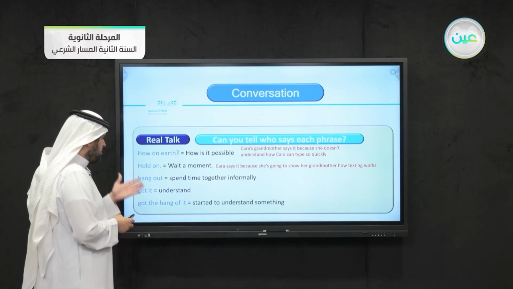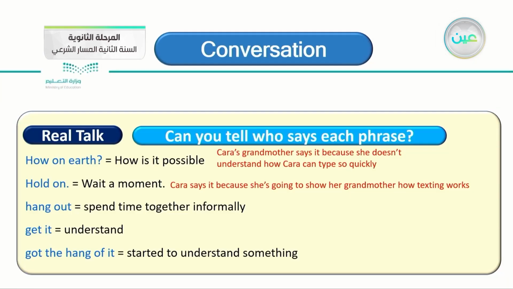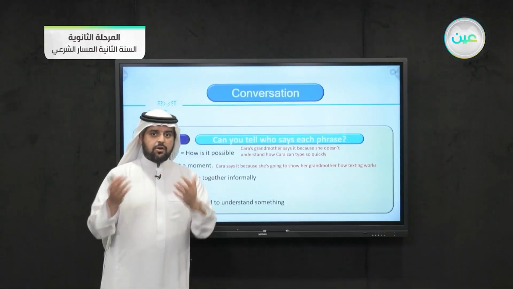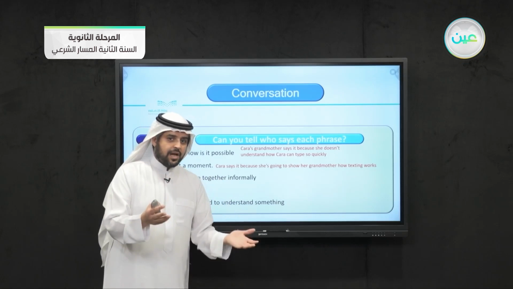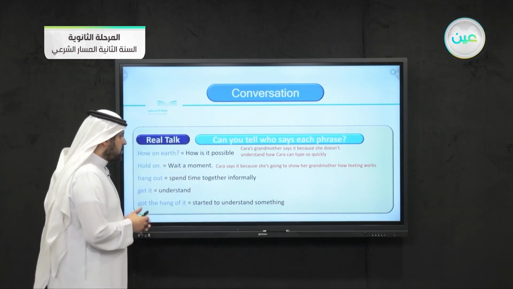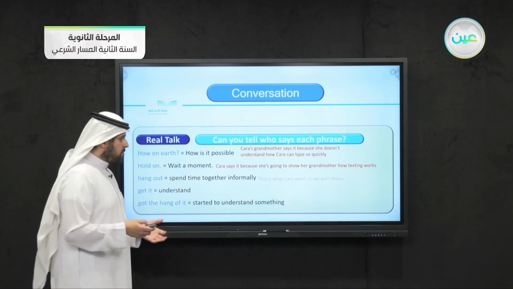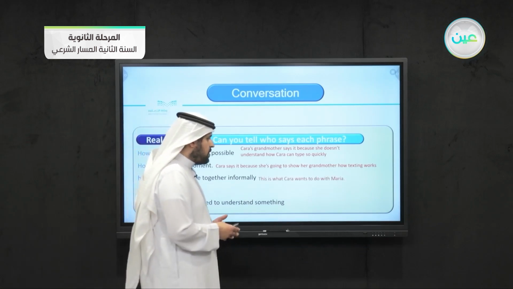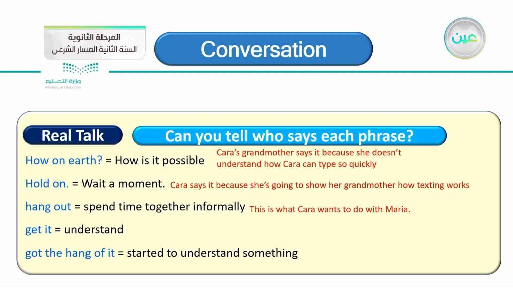The third phrase, hang out. When one of your friends asks you to hang out, let's hang out, it means that he wants to go out with you together. So, hang out, spend time together informally. When someone asks you, do you want to hang out? it means do you want to spend time together, go out to a restaurant or a cafe, or maybe at your house, etc. So hang out, who says hang out? Very good. This is what Kara wants to do with Maria. So Kara is asking Maria if she wants to hang out.